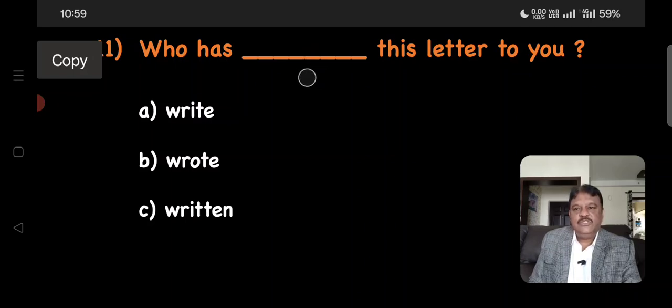Okay. So let's see. If you choose write, it's only the present tense verb. If you choose wrote, it's the past tense verb of write. Past tense form of this present tense verb write. Written is the past participle of this present tense verb write. So this is the past participle. So this is the right word to be used here. So who has written this letter to you? The answer is C.